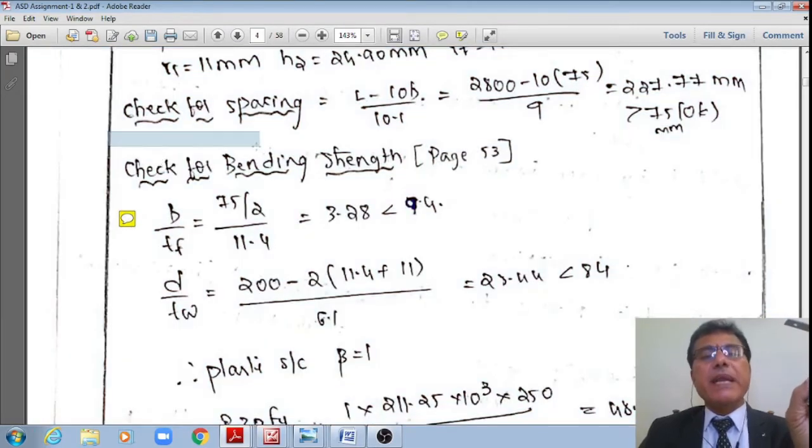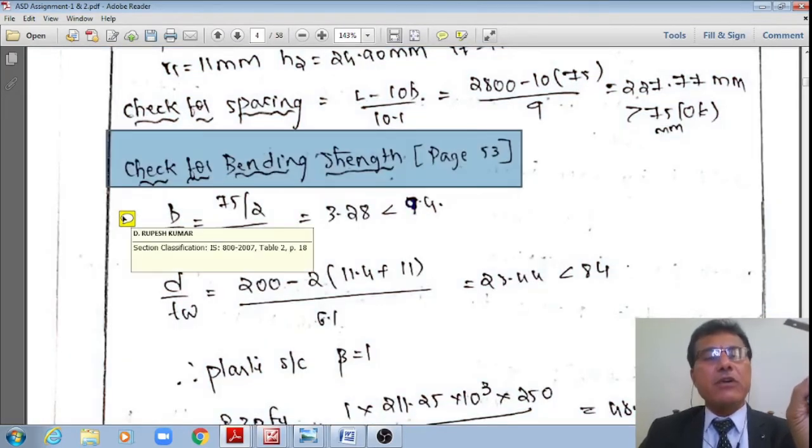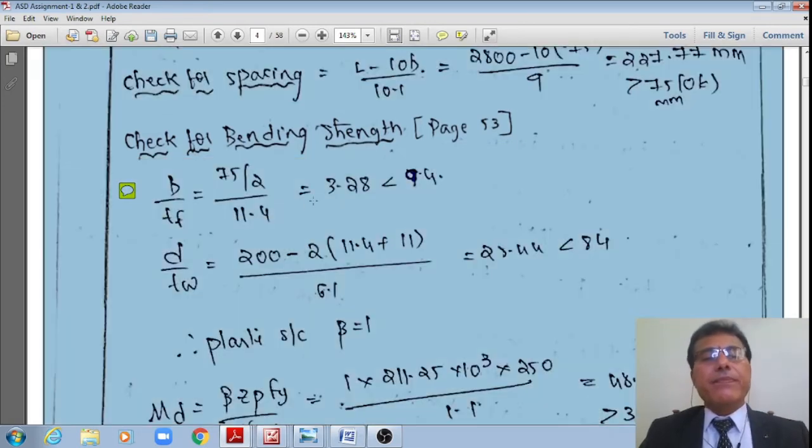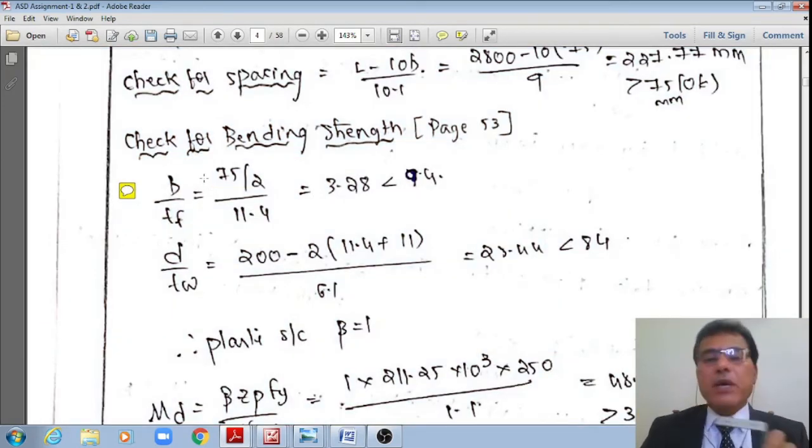Similarly, check for bending strength. As per page number 53, I have already explained first. Now I will need to do the section classification as per IS 800 2007 table 2, page number 11. Therefore, b by tf is 75 divided by 11.4, therefore 3.28 multiplied by 2.